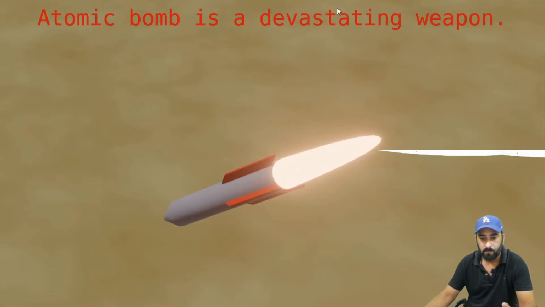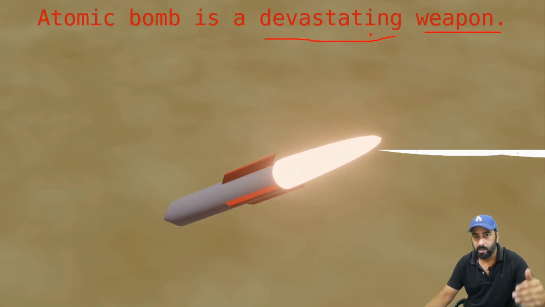So that's why we use adjective with ing. If you look at the display, devastating weapon, okay? Devastating is describing the weapon. So nuclear weapon is quite devastating. It has great impact. It has terrible effects on our earth, okay? So that's why we use ing adjective whenever anything has great impact or effect on us.